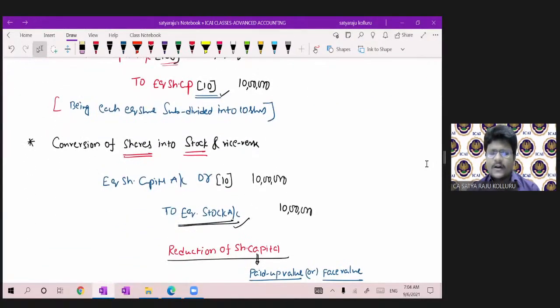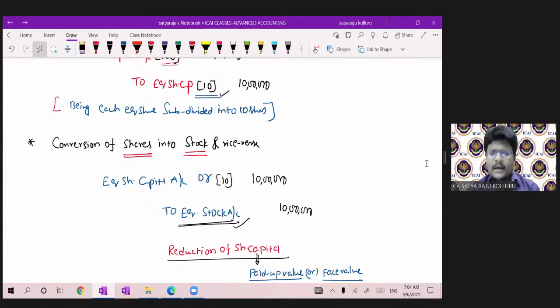Conversion of shares into stock and vice versa. I already told you, generally there is no major difference between share and stock. The only major difference is that stock doesn't have any denomination like a share, and stock cannot be issued directly to the public. Only existing fully paid up equity shares can be converted into stock. So stock can be issued in any portion to any party, unlike a share, because it doesn't have any denomination. Any amount of stock you can issue to any party.